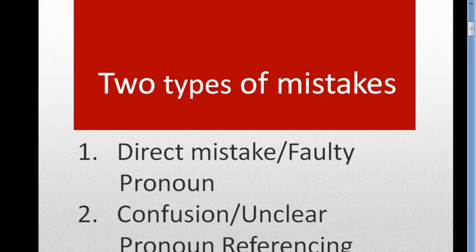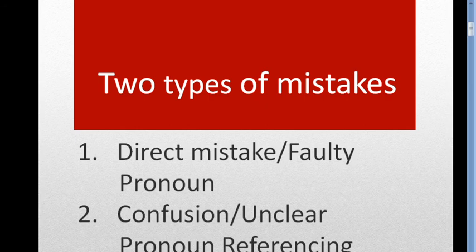Dear students, in our previous lectures we have already learned about these two types of mistakes, but again I am showing you these because I want to make you remember them, because it is very important to know what types of mistakes you are going to face on this topic.